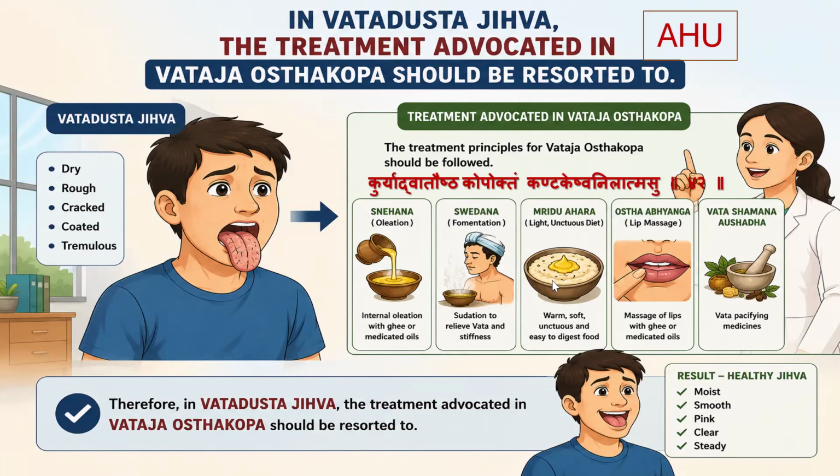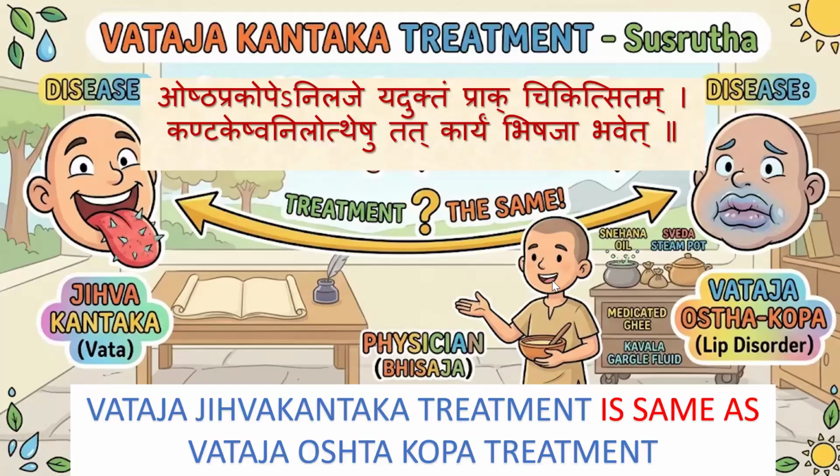So all the treatment mentioned in the Vadaja Oshta Koba should be done in the Vada Dushta Jihva. What about Sushruta? Oshta prakobe anilache yeduktam prakchikilsidam kandageshu anilotheshu tat karyam vishacha bhavet. So Vadaja Jihva Kandaga treatment is the same as mentioned in the Vadaja Oshtakopa treatment.